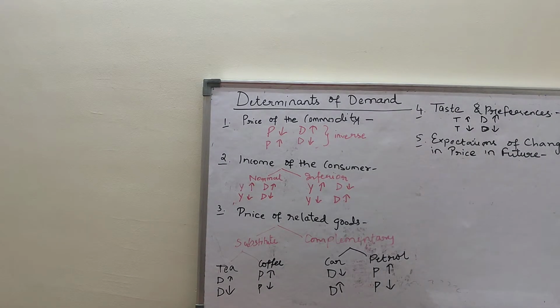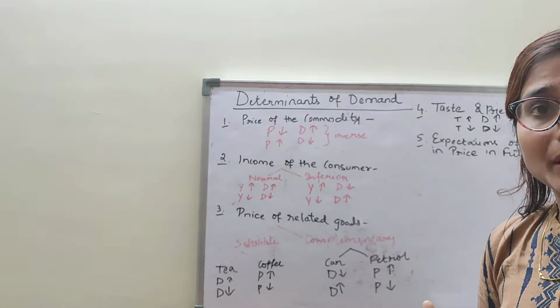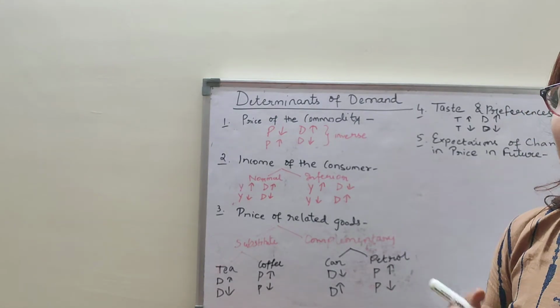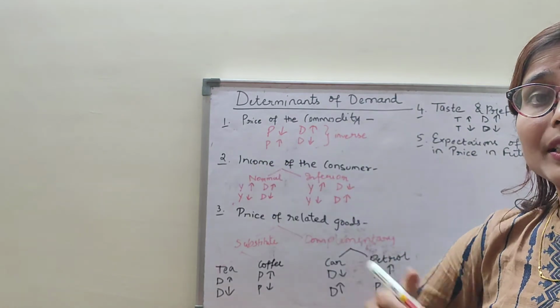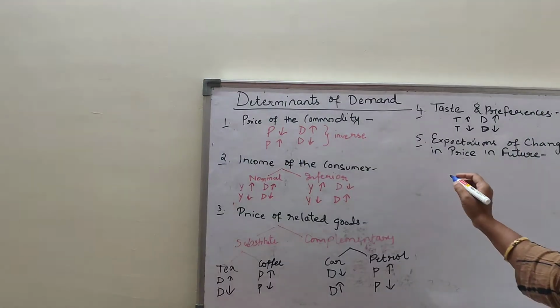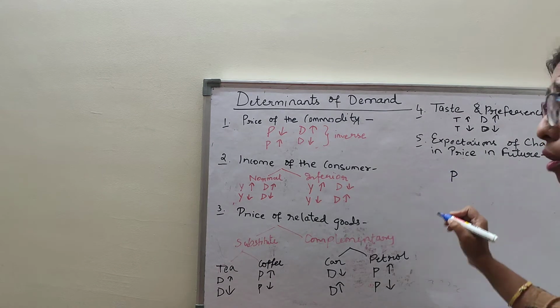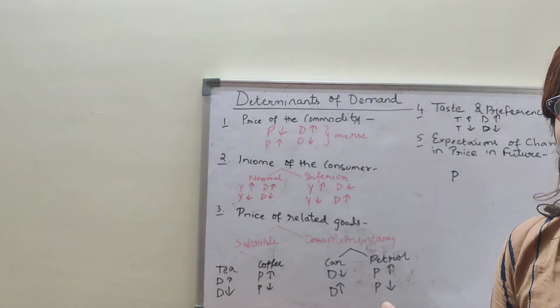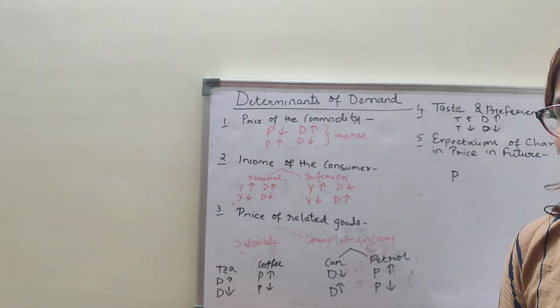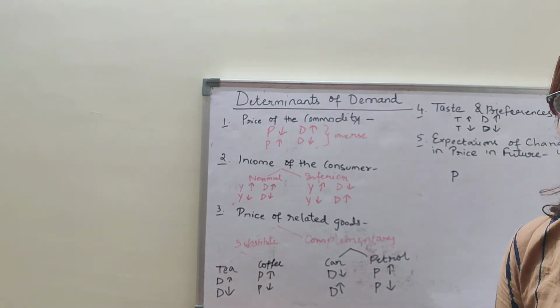Fifth point is expectations of change in price in future. Expectations of change in price in future means what? It also affects the demand. How? Suppose the consumer expects that there will be a rise in the price in the near future. Suppose there will be a rise in the price of rice, because it is a necessary thing and used daily.